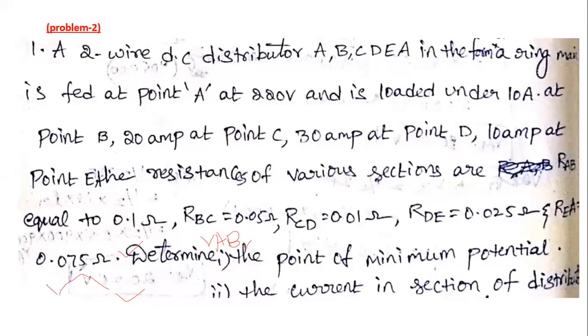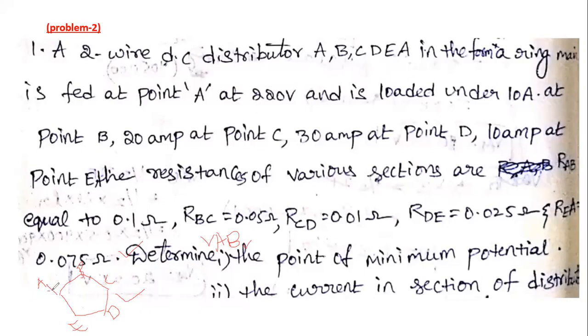This is point A, where we feed, then B, this is C, this is D, and this is E, and back to A. This is the closed loop A, B, C, D, E, A, forming a ring.